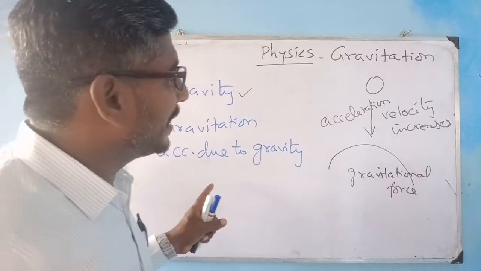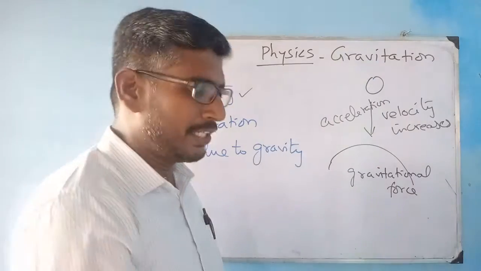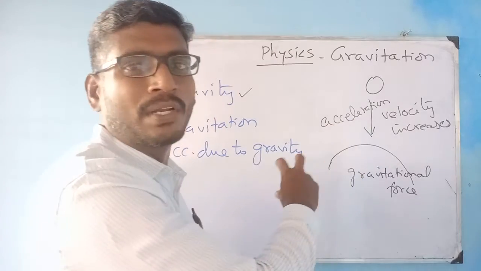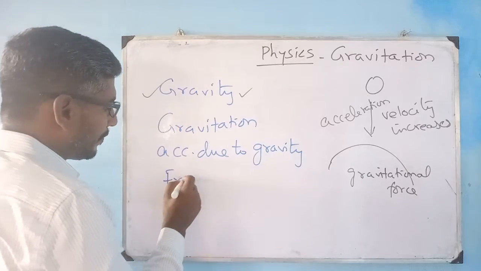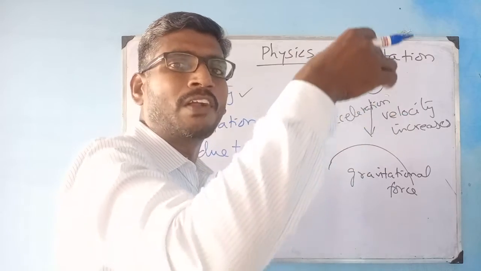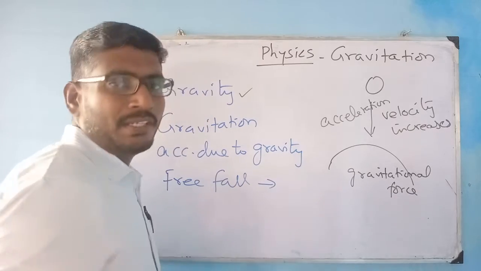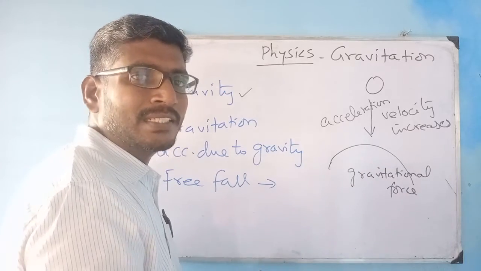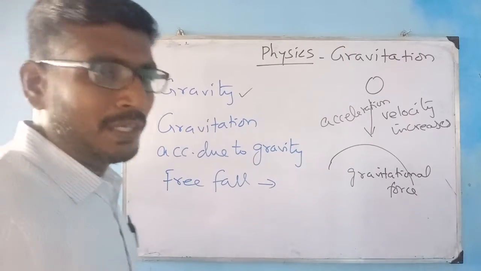And acceleration due to gravity: because of the body falling towards the earth's surface, this body has a change in velocity, and this change in velocity produces acceleration, which you call acceleration due to gravity. Then what is free fall? Free fall is nothing but motion due to the earth's gravitational force. If an object is falling near the surface of the earth from a certain height due to the earth's gravitational force, we call it a free falling object.